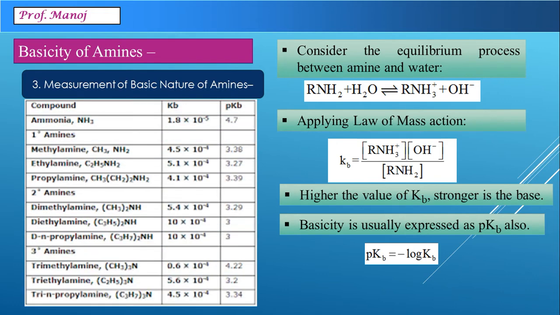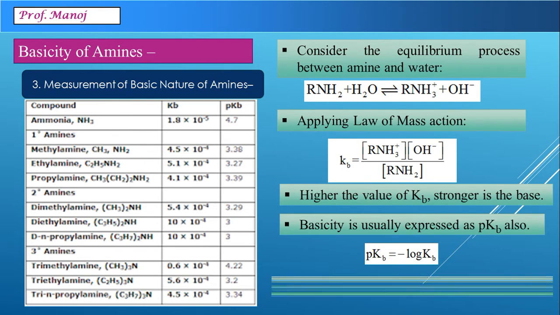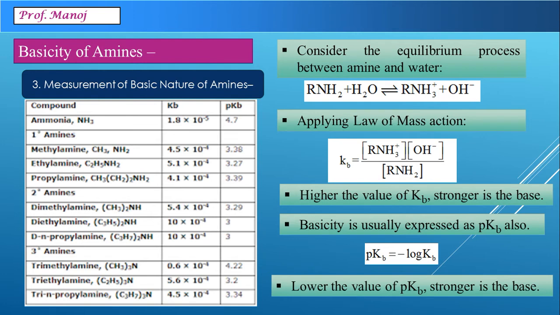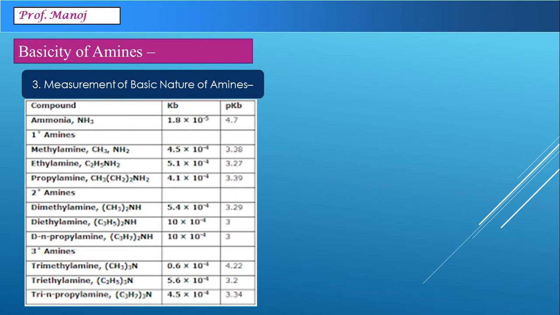It is observed that the lower the value of pKb, the stronger is going to be the base. For example, I have shown here some molecules of amines and compared their pKb values. Usually, practically, they follow pKb values because it is a little convenient. Ammonia is shown at the top, 4.7 pKb, then primary amine with increasing number of carbon atoms, secondary amine with increasing number of carbon, and even tertiary.